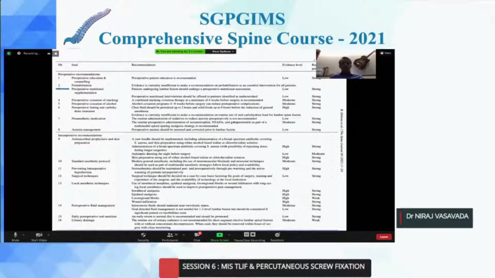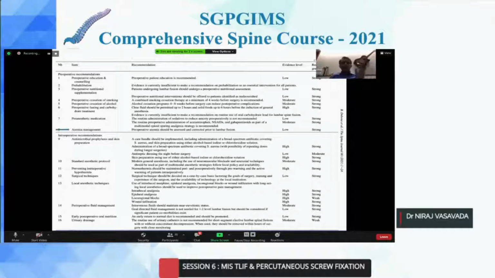Perioperative nutritional supplementation is very important. Make sure that your patient has an albumin level higher than 3.5 per deciliter. 3 to 4 weeks before, ask your patient to stop smoking, and 5 to 6 weeks before, ask your patient to stop alcohol. You can give clear fluid to your patient up to 2 hours before your surgery in the NPO protocol. Avoid solid food for up to 6 hours.